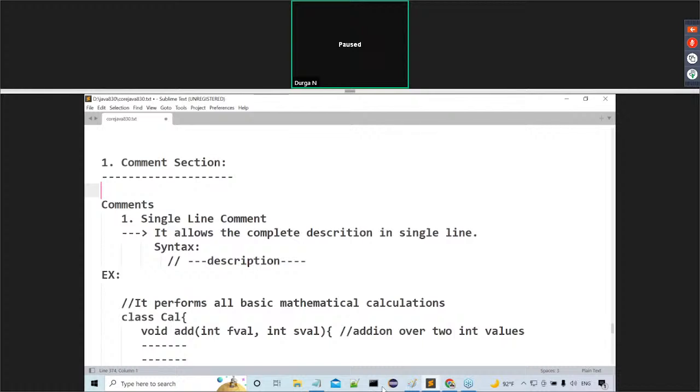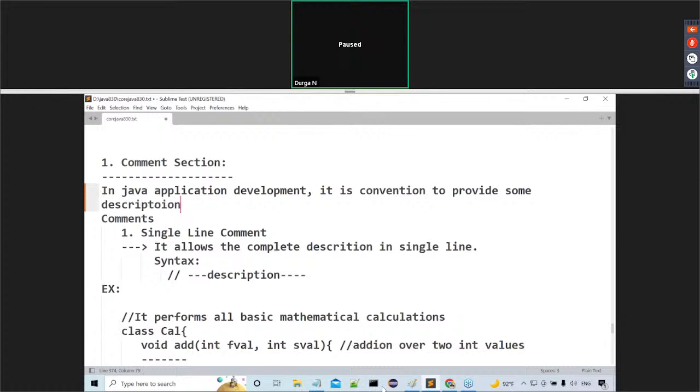In Java application development, it is a convention to provide some description about the application before starting the implementation, before starting code.